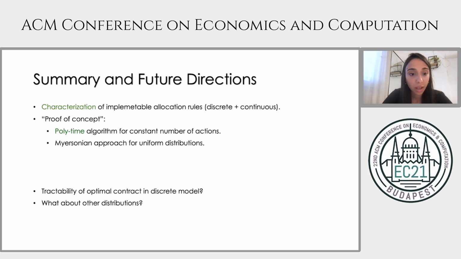An interesting direction going forward would be computational, finding whether or not we can compute the optimal contract in the discrete model in polynomial time, and verify or disprove the divide and conquer approach for other distributions than uniform. And this is pretty much it.